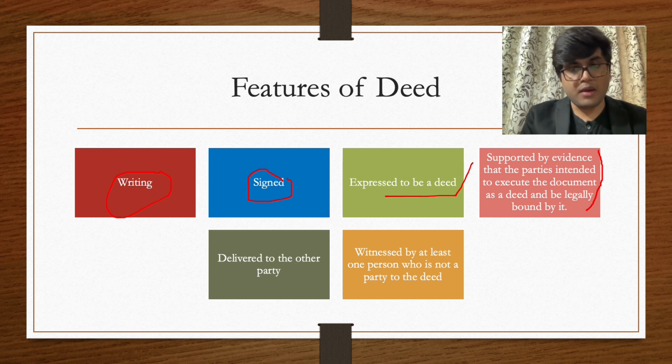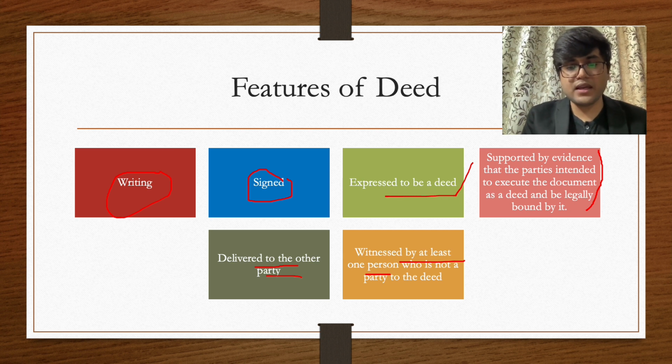So a person cannot be forced to be part of a deed, because that will make it void. Void means it will not be binding upon the party. The parties must have the intention to enter into it. It should be delivered to the other party. It's not that if you have made a particular deed, you can keep it. No, you have to deliver it to the other party as well. The other party should also be aware of the deed. So it should be delivered, and it should be witnessed by at least one person. Now it totally depends upon the type of deed. Some deeds need to be witnessed by one or more persons.